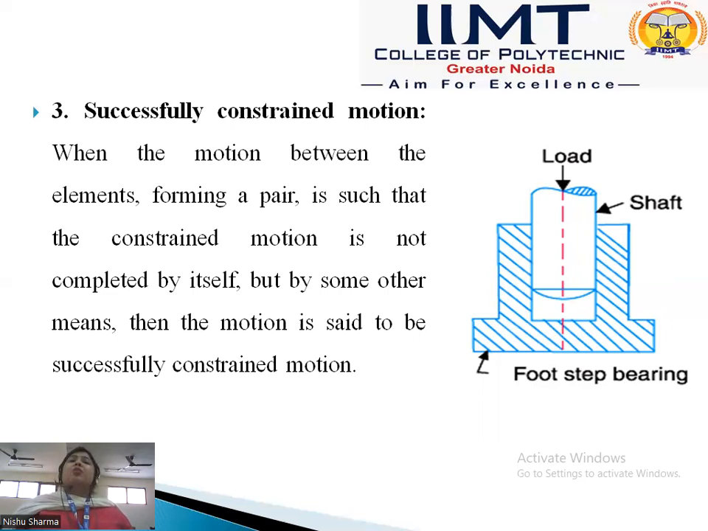So we can conclude that a successfully constant motion is a combination of completely constant and incompletely constant motion. It is the motion between the elements forming the pair where the constant motion is not completely by itself, but by some other means.